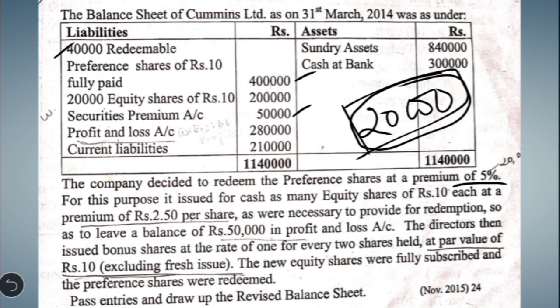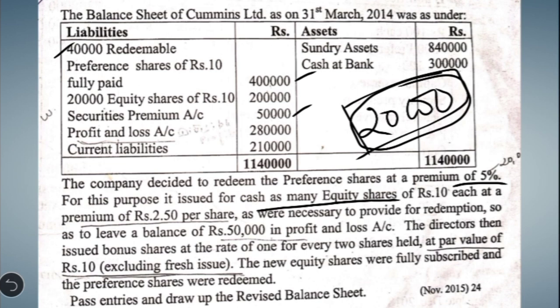Then coming to the second adjustment, usually either we calculate what is the proceeds of fresh issue or we calculate what is the maximum amount we have to utilize out of the divisible profits. In this case, let's see, they have given that for the purpose of redemption, the company issued for cash as many equity shares. As many equity shares means they have not given us the number of shares they are going to issue under fresh issue. They have said that the company will issue as many equity shares of rupees 10 each at a premium of rupees 2.5 per share as were necessary for the purpose of redemption.